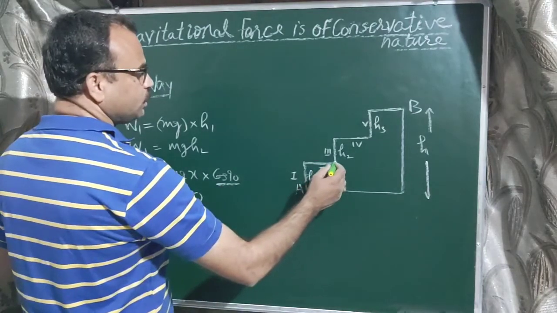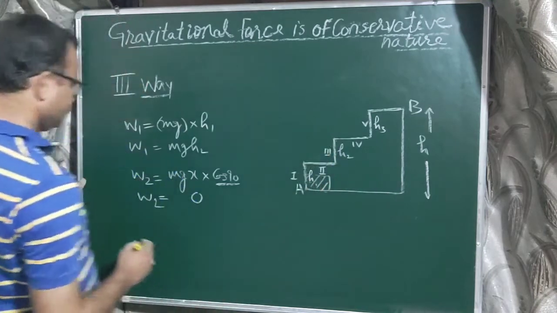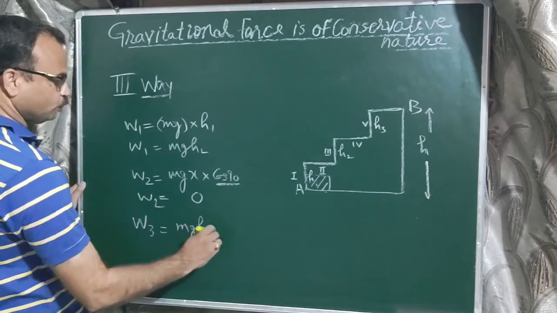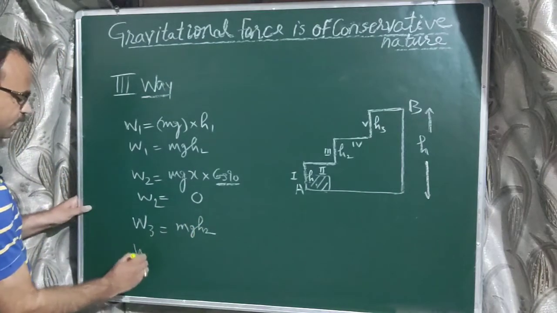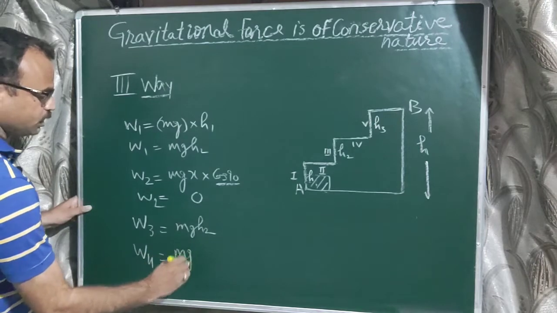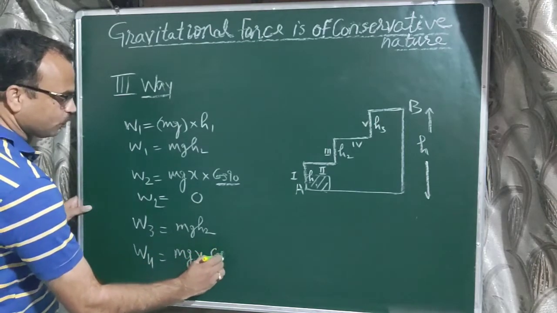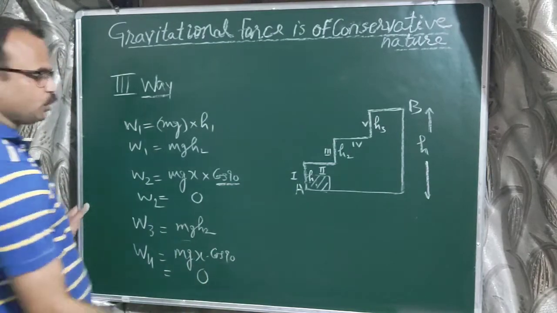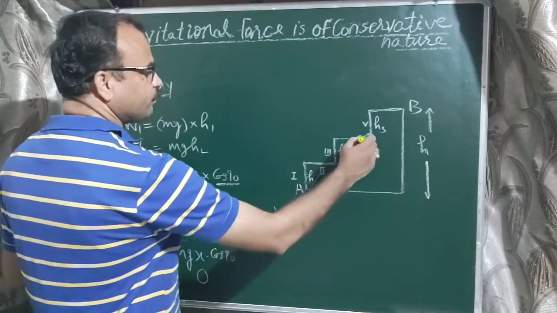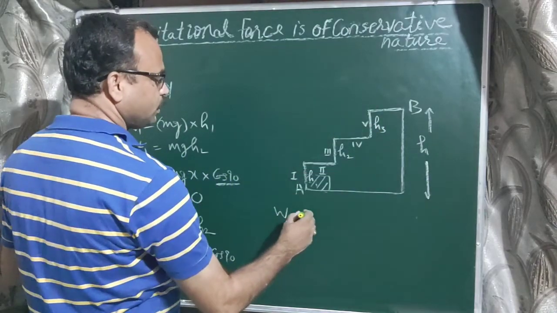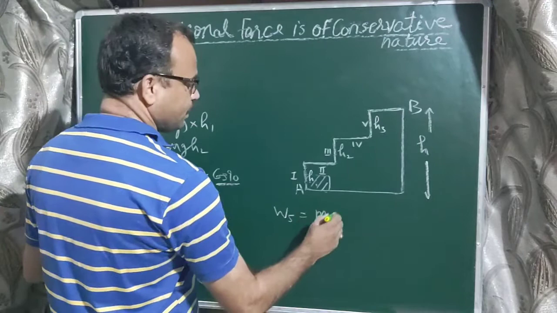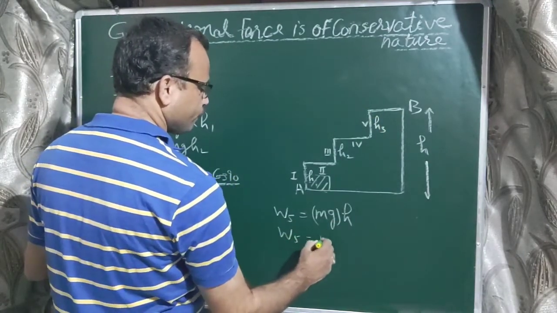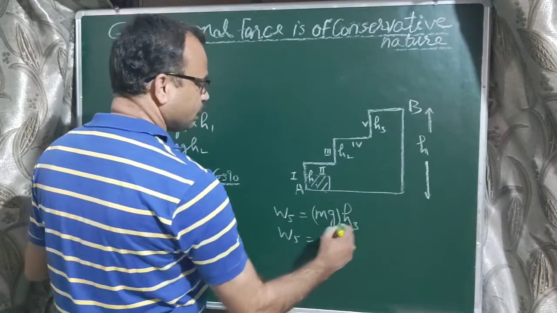Similarly, in the third part, W3 is again mg h2. Now in the fourth part, mg times the horizontal distance, suppose x, and again the value of cos 90 is 0. So 0 multiplied by this number means W4 equals 0. After that, calculate W5. In this case, the work done is mg, the force, times the displacement h3. So W5 equals mg h3.